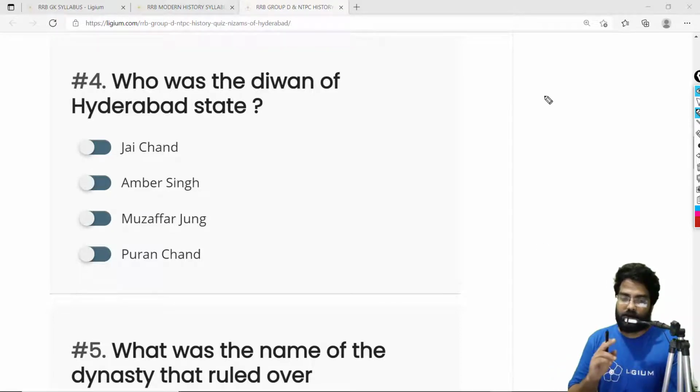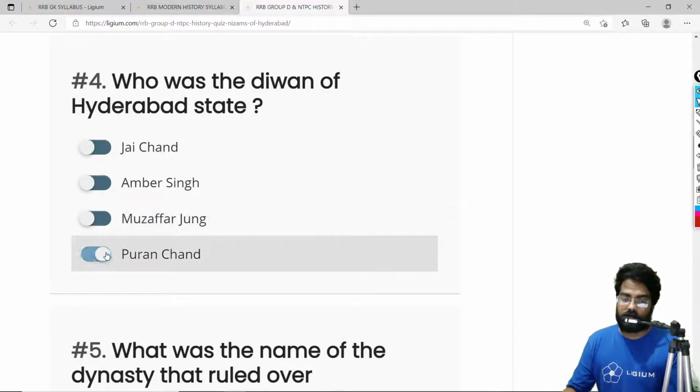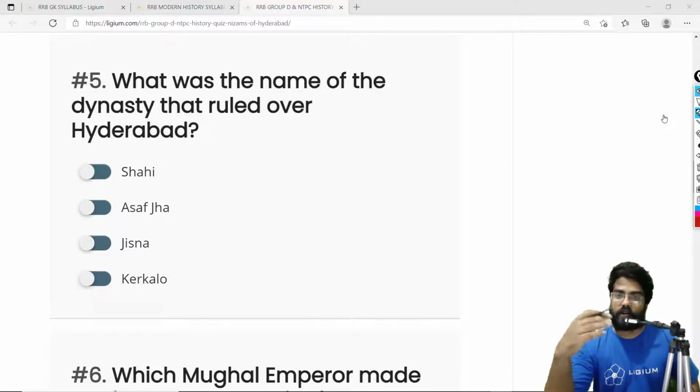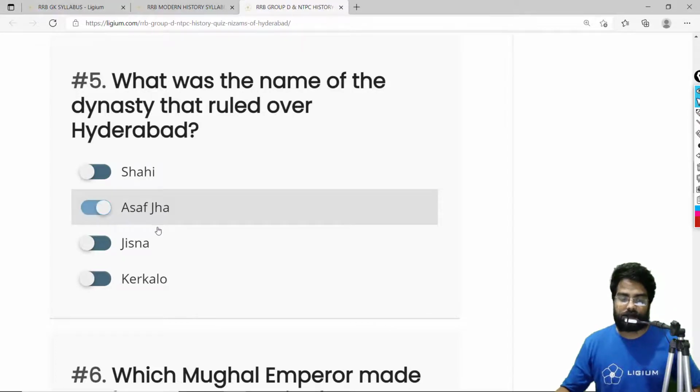So, who was the Diwan of Hyderabad state? The correct answer is Puran Chand. Now, what was the name of the dynasty that ruled over Hyderabad? The dynasty was started by a man called Asaf Jah, and it is later known as the Asaf Jahi dynasty. So the correct answer is Asaf Jah.